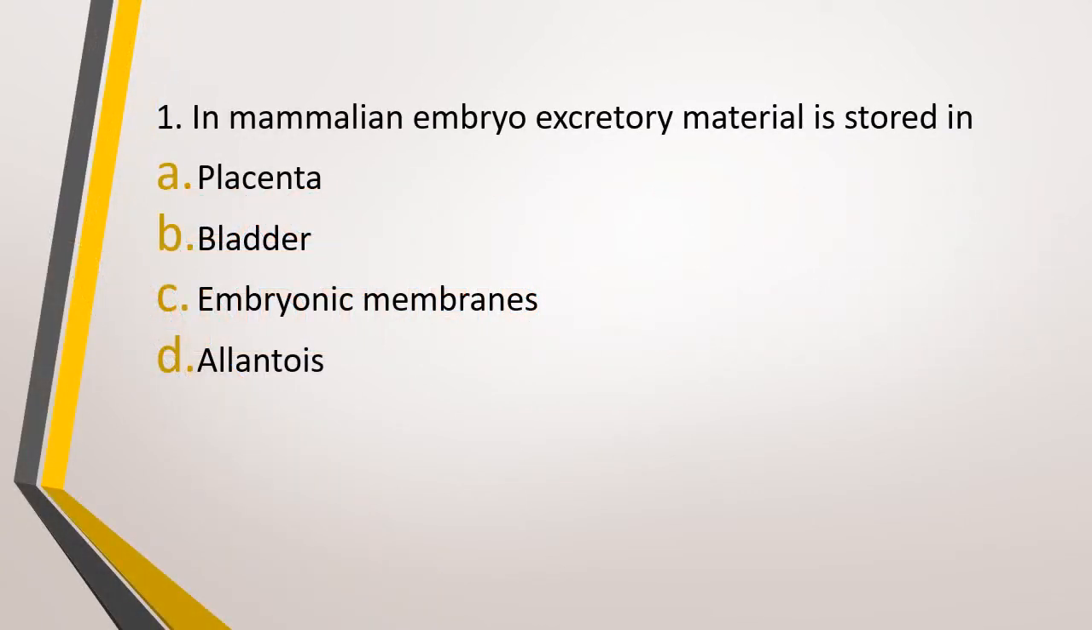Question number 1. In mammalian embryo, excretory material is stored in option A, placenta, option B, bladder, option C, embryonic membranes, or option D, allantois. Excretory products of mammalian embryo is stored in. The correct answer is option D, that is allantois.